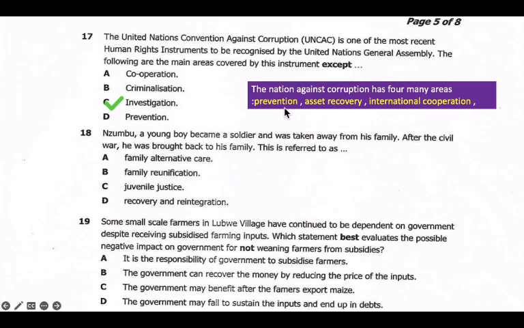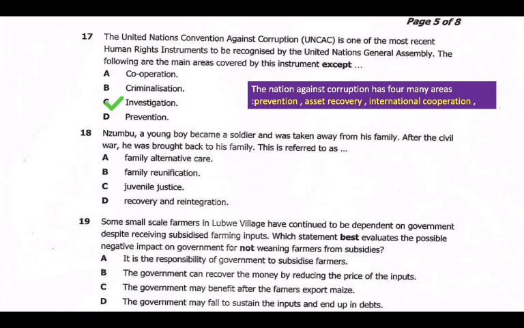So those areas are prevention, asset recovery, and then international cooperation. But the one which is not there is investigation. Investigation is not there. If we look at the other ones, this one is there, this one is there, criminalization and then prevention. But what is not there is investigation. They do not investigate. So there we have that part.